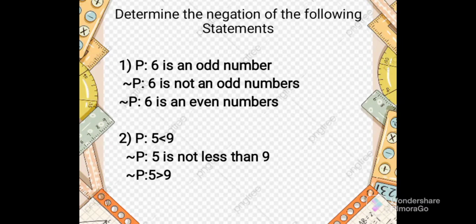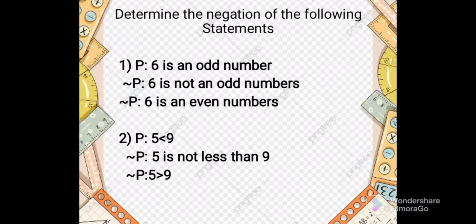To understand better, here is an example. Determine the negation of the following statement. The statement P is: 6 is an odd number. So the negation of P is: 6 is not an odd number. We just put "not" because "not" is the negation symbol. Then we can also use "6 is an even number" because the opposite of an odd number is an even number.